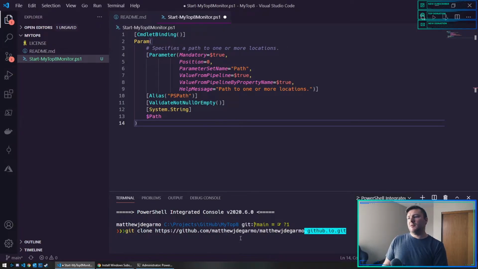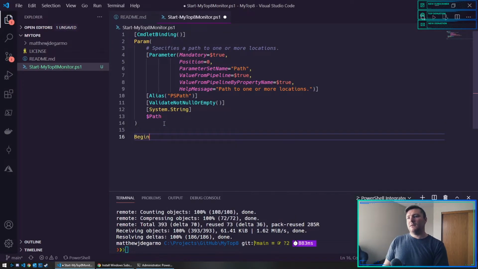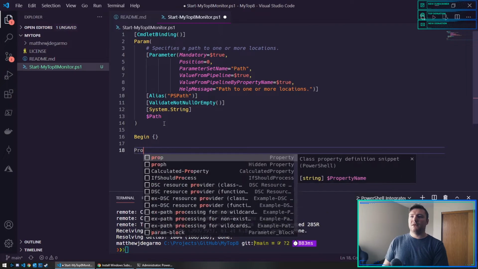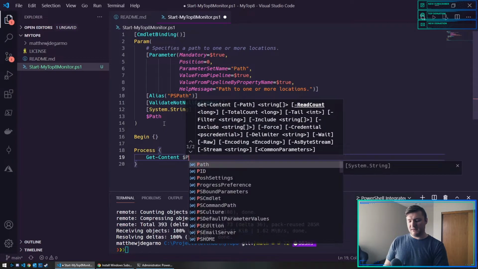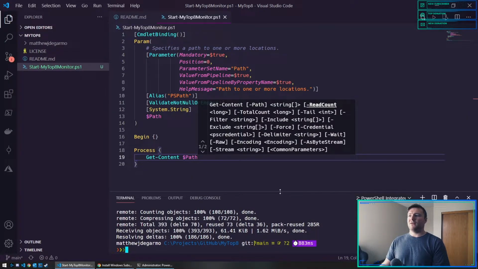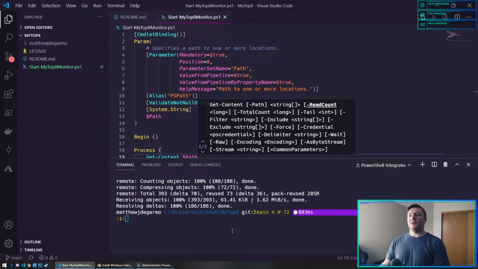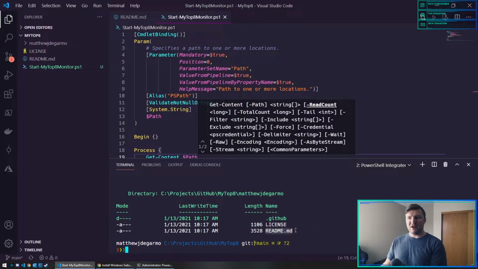So in my case, I guess in here, just to test with, I could probably clone my profile just to have a readme to play around with. And I'll need that later. So process, get content path. So I'm adding this here. I'm going to save this just as a test to prove that it works. So if we look here, now we have our repository and my GitHub profile cloned repository. Inside here is an actual profile readme that we can play around with.